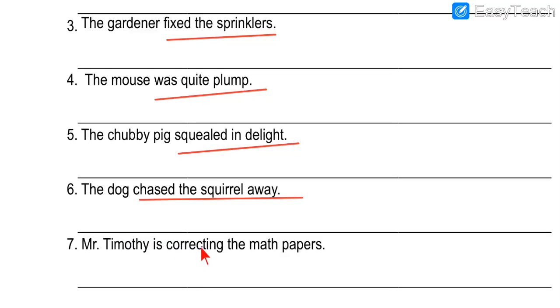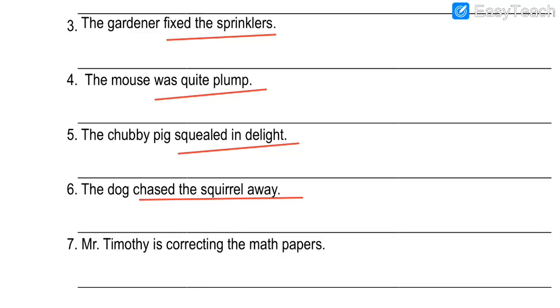Next one, number 7. Mr. Timothy is correcting the math papers. So can you see over here, proper noun is given, Mr. Timothy. Mr. Timothy is the name of a person and maybe she is a teacher. We can say so because she is correcting the math papers. So she is a school teacher, a math teacher. So who is correcting the papers? Mr. Timothy. It is given Mr., it is not Mrs. So it is the name of a male. So as you can see here, it is a male teacher given.